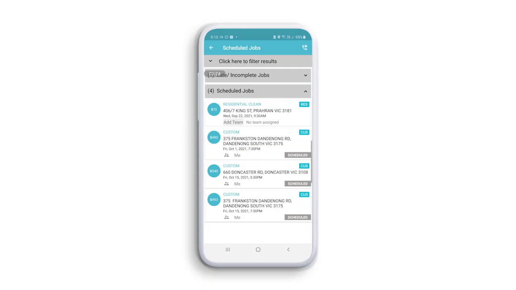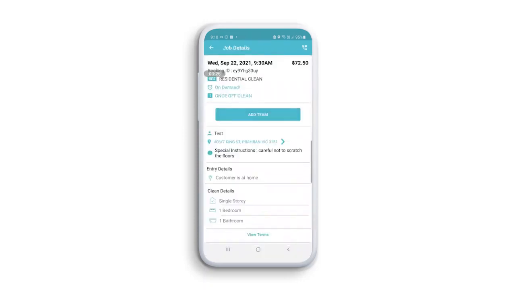Firstly, you'll notice the date and time of when you need to attend the job. Next, the clean type, whether it's residential or EOL, the address of the property, and any special instructions to take note of. Entry details, will the customer be home or where you can locate a key. Special customer requests, which are helpful notes in relation to the clean. And finally, any cleaning extras that might be required. Let's click into the Add Team Members section.